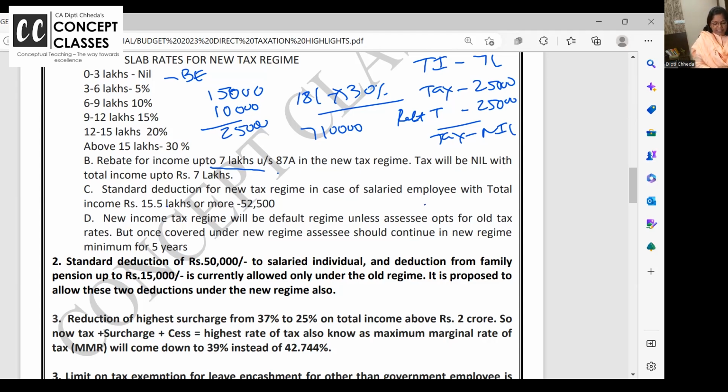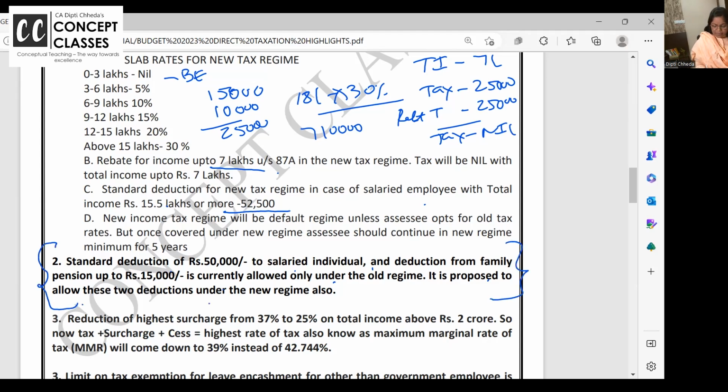If their total income is 15.5 lakhs and above, then additional standard deduction of 50,000 to 5,00,000 applies. And otherwise also, standard deduction of 50,000 to salaried employees and deduction from family pension of 15,000 is currently allowed. It is proposed to allow these two deductions in the new regime also.